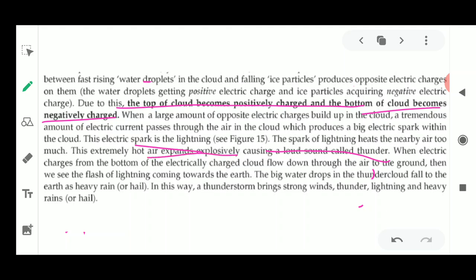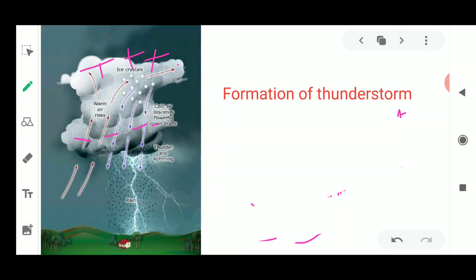This extremely hot air expands, and in the form of an explosion, it develops the thunderclap. It brings the thunder, the noise which comes because of the explosive expansion of the air. Now when the electric charges from the bottom of the charged cloud flow downwards through the air to the ground, we see a flash of lightning coming towards the earth. So when these charges are produced inside the cloud, the air becomes very hot because of the expansion.